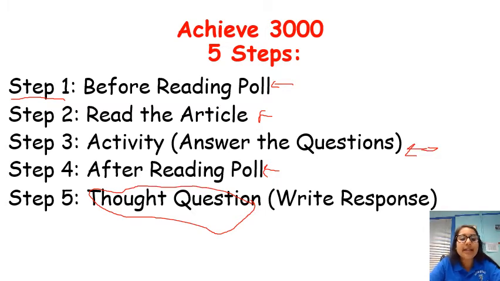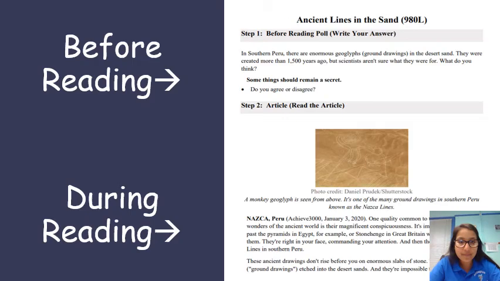And lastly, step 5 is the thought question, which is the written response. I'll be modeling just some sentence starters that you will be able to use to respond to the thought question. So for the before reading poll, as you can see here, it's already been labeled in your packet,